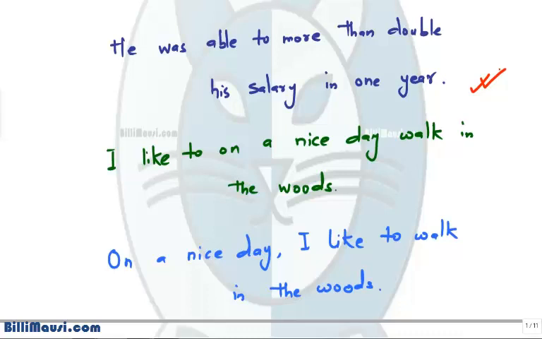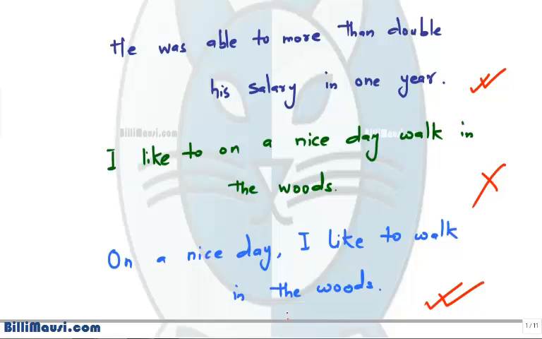In some places, it is necessary to split the infinitive. But look at the second sentence. I like to on a nice day walk in the woods. It sounds a little awkward and that's why it's wrong. And the better representation is on a nice day I like to walk in the woods. So this one is correct. So I hope you understood what is meant by split infinitives and what are infinitives.